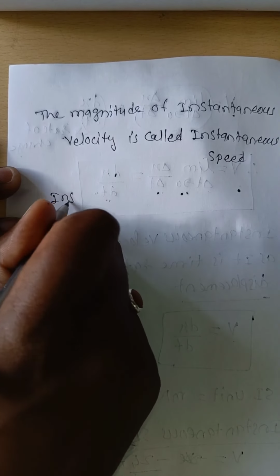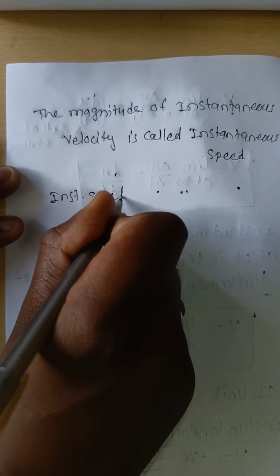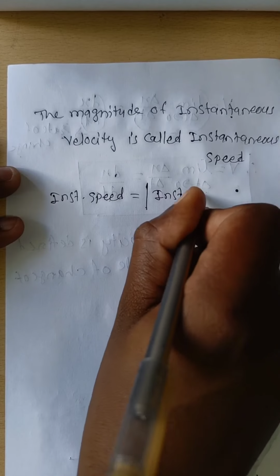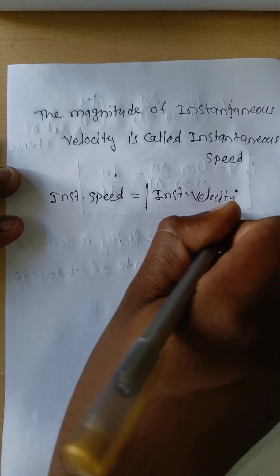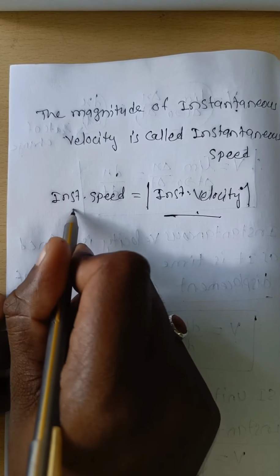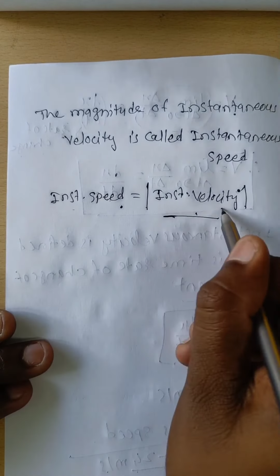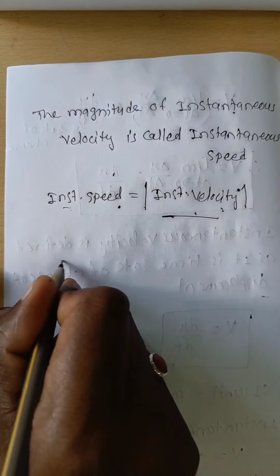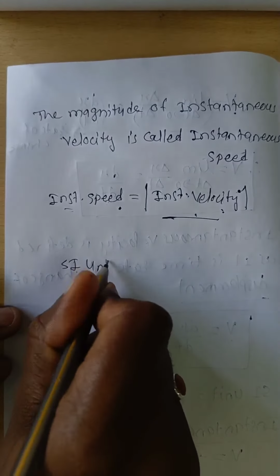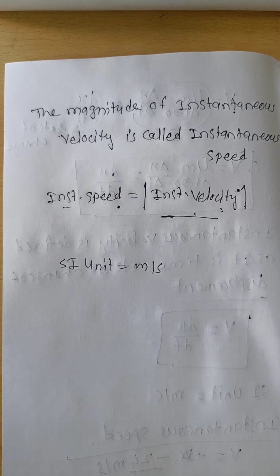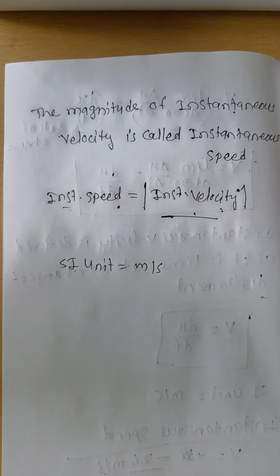That is, instantaneous speed is equal to the magnitude of instantaneous velocity. If the instantaneous velocity is positive, then instantaneous speed is positive. If instantaneous velocity is negative, then also instantaneous speed is positive. Its SI unit is meter per second. Now, instantaneous speed is the magnitude of instantaneous velocity. Today we stop here.